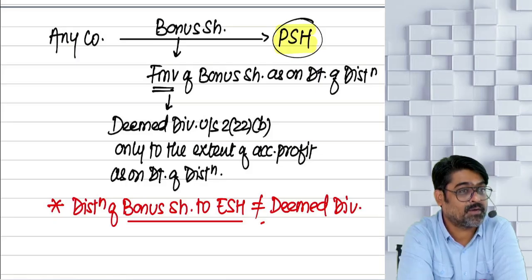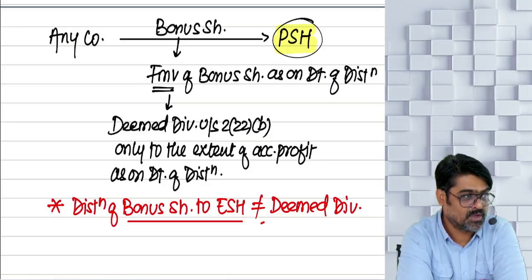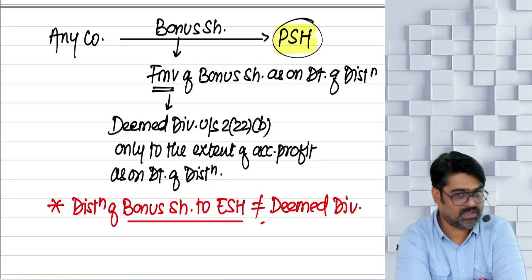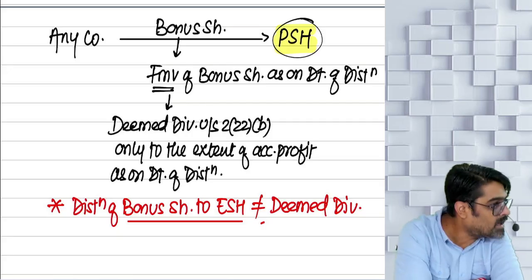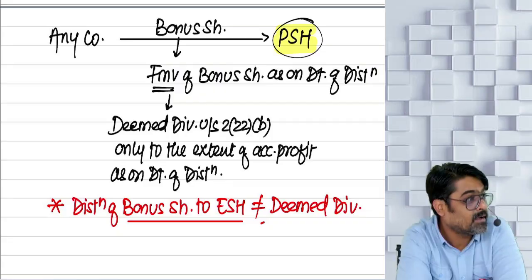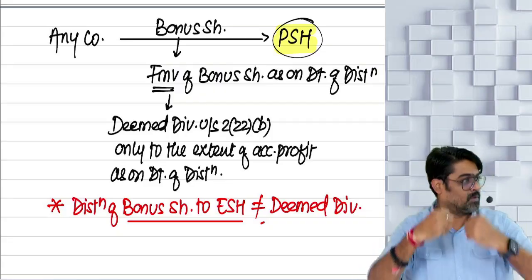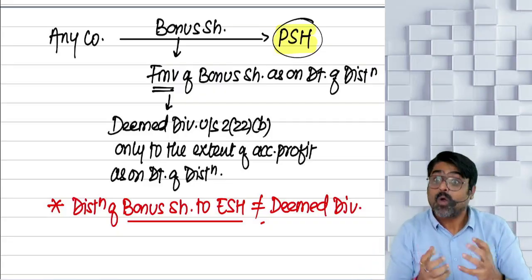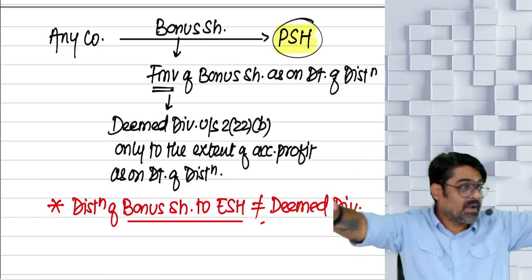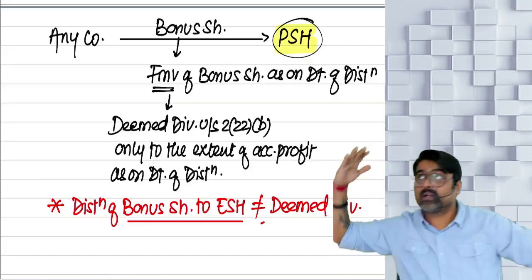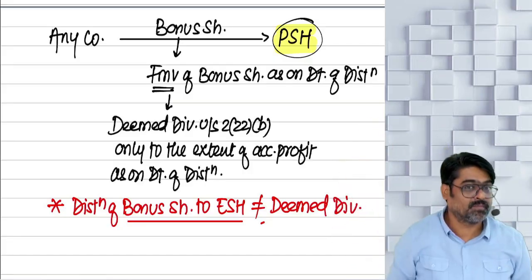Come what may, whatever may be the profits, whatever may be the situation of the company, we don't care, we want dividend. That is their attitude. That is why they are preference shareholders. So for example, if you all are preference shareholders, the income tax department is watching you.